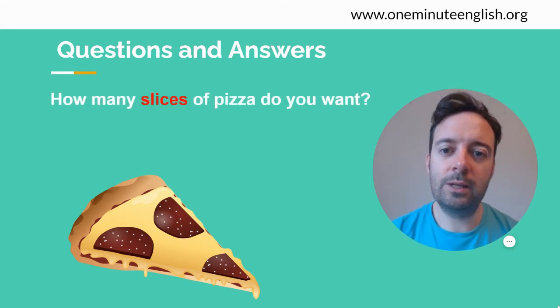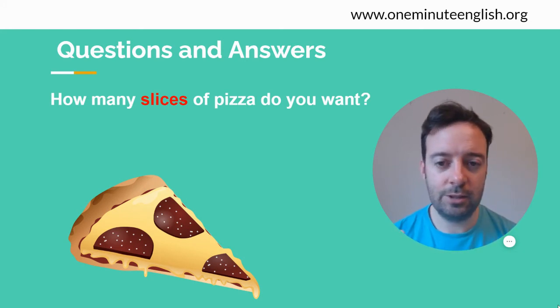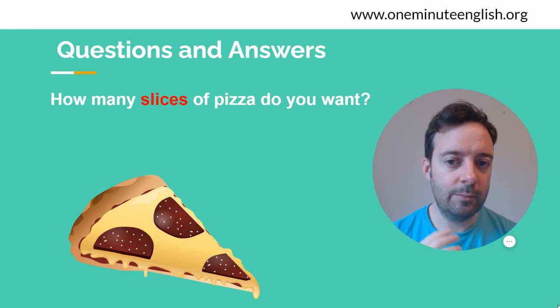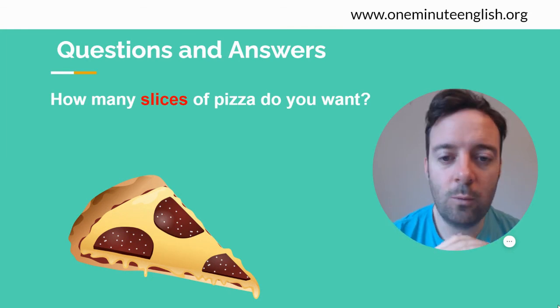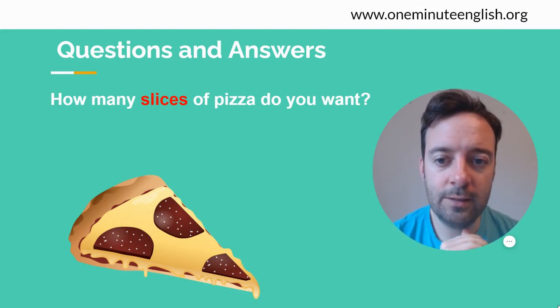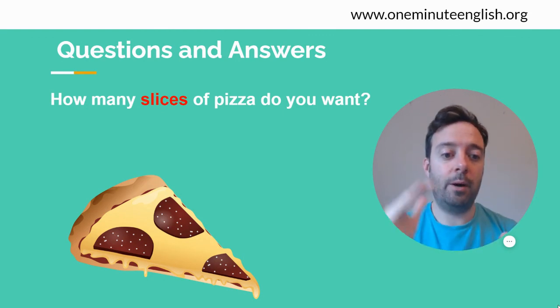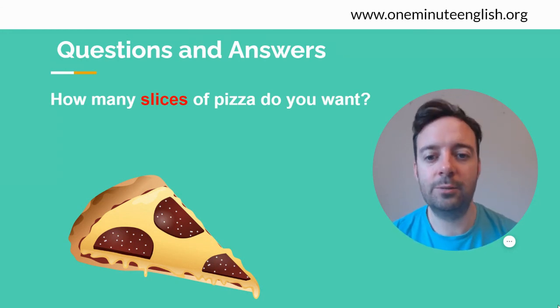So sometimes we can use both how many and how much with the same noun, but we need to add something like slices. So for example, water. Water is uncountable usually. So you say, how much water do you need? But then you think of a bottle of water. A bottle of water is countable. So you say, how many bottles of water do you want?